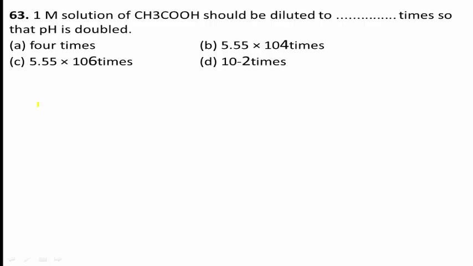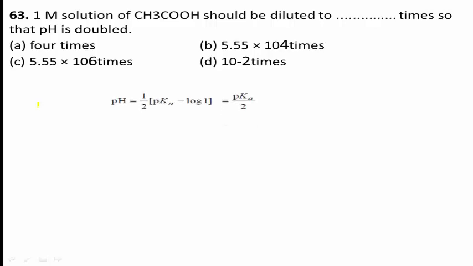1 M solution of acetic acid, CH3COOH, should be diluted to dash times so that pH is doubled. See the question once again. Option A, 4 times. Option B, 5.55 into 10 to the power of 4 times. Option C, 5.55 into 10 to the power of 6 times. Option D, 10 to the power of minus 2 times. Let's go to the solution of this problem.